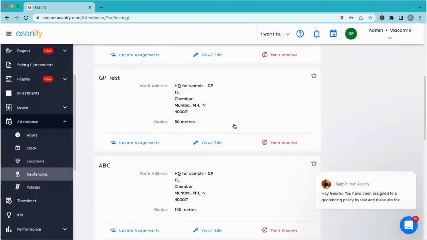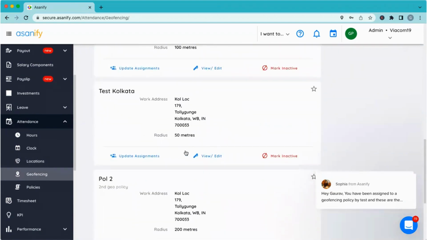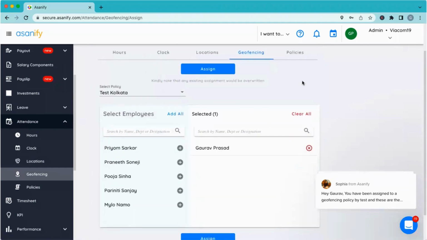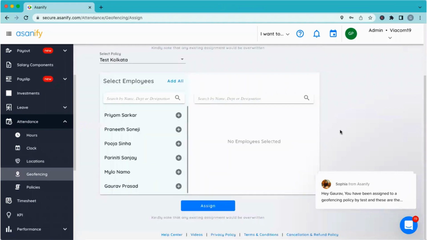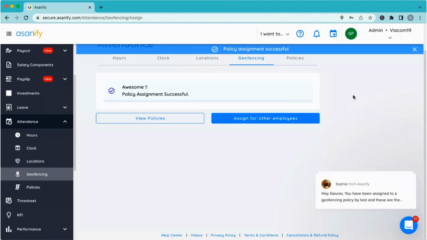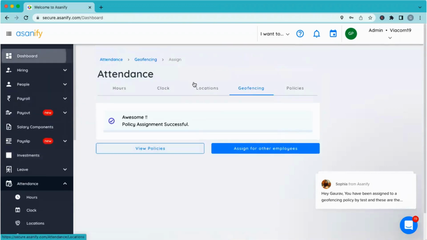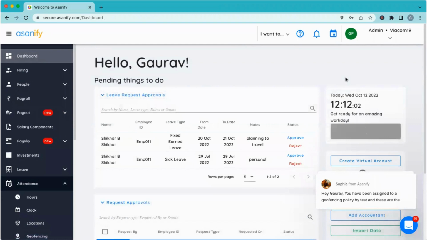So let's say there must have been some assignment of a geofencing here. Yeah, I can see. Here I've been marked under a Kolkata geofence rule. I'll just unassign myself from that because I'm based in Mumbai right now. I'll not be able to log in otherwise. And we'll come to the geofence bit also in a bit.